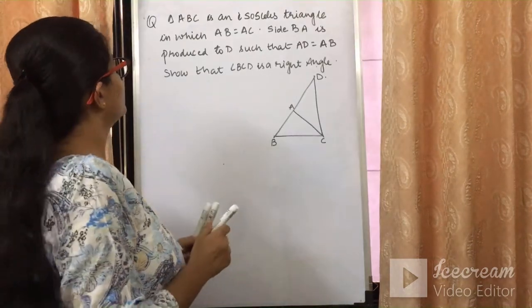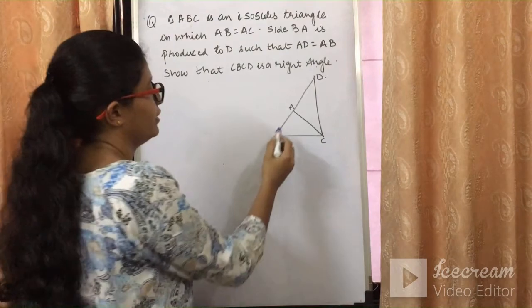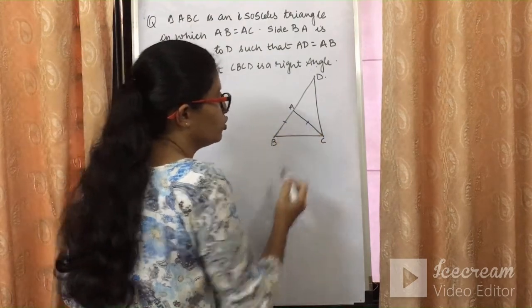Have a look at the question here. Triangle ABC is an isosceles triangle. This triangle is an isosceles triangle. So these two sides are equal.